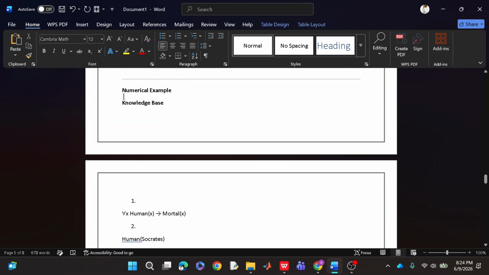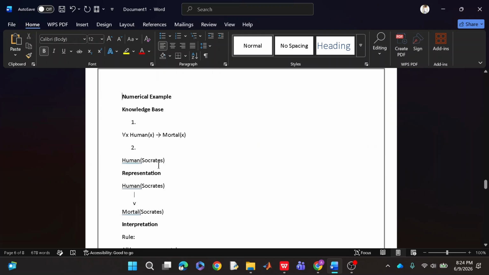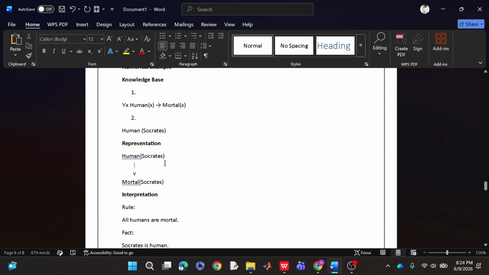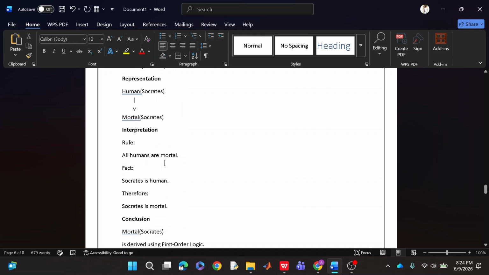Now if we talk about a numerical example in first order logic, we can apply for all humans implies mortal. If you are a human, then you will be mortal, you will have a day of death. Similarly, we can have a knowledge base: Socrates is a human, or we can write any name here like Ali, Ahmed, Jamil, or anyone else. In this representation we can see the rules: all humans are mortal.